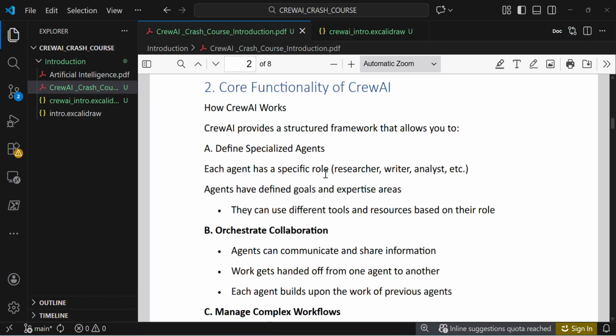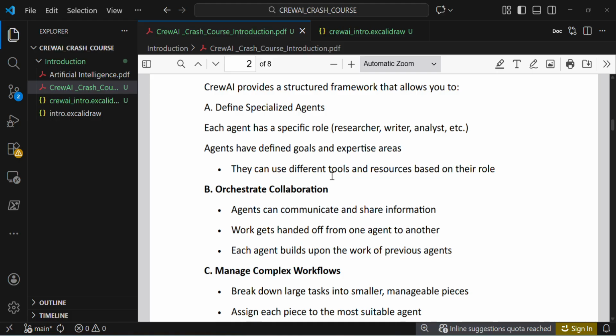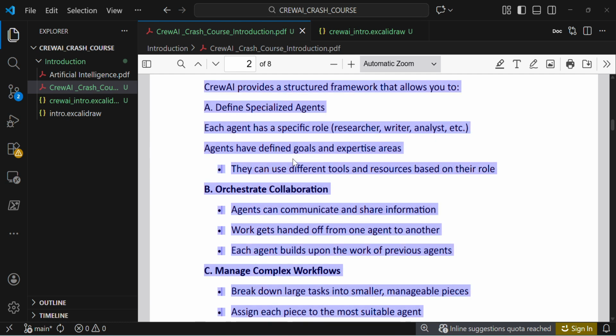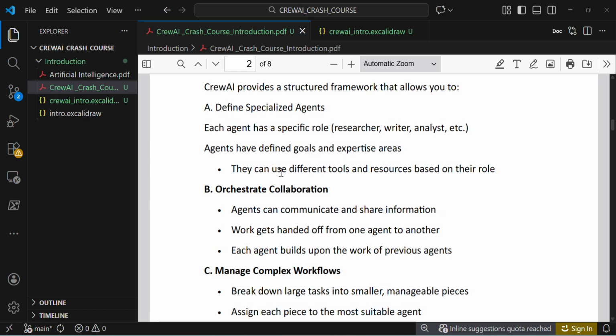Here each agent has a specific role. This one has the role researcher, and then writer and analyst. Agents have specifically defined goals: what they have to do, when to do it, and expert areas, which we will be seeing tomorrow. They can use different tools. As I already said, if a particular agent wants to research some specific topic, it can leverage the tool to fetch the answer and research based on its role.